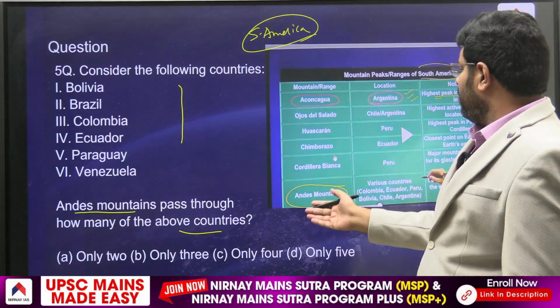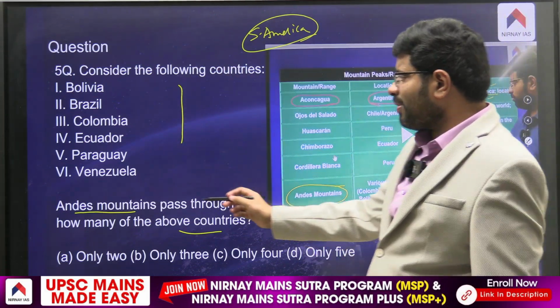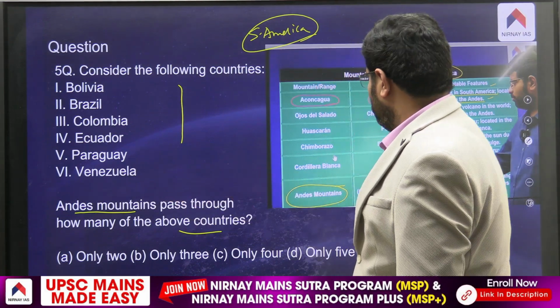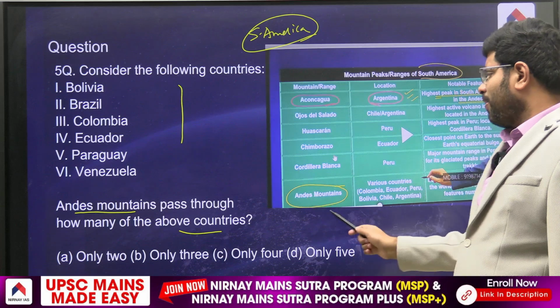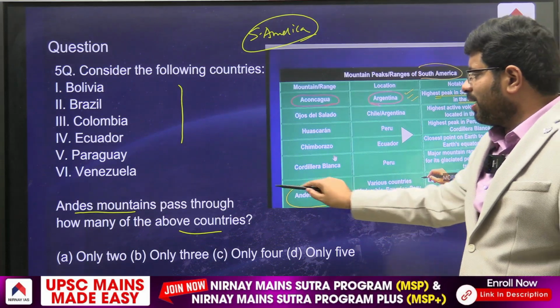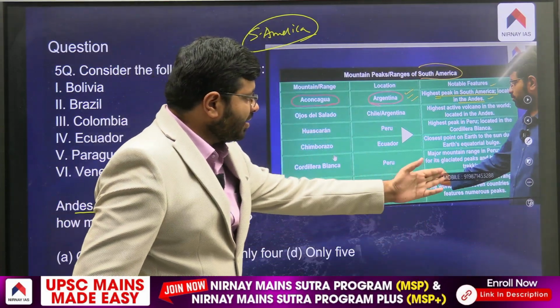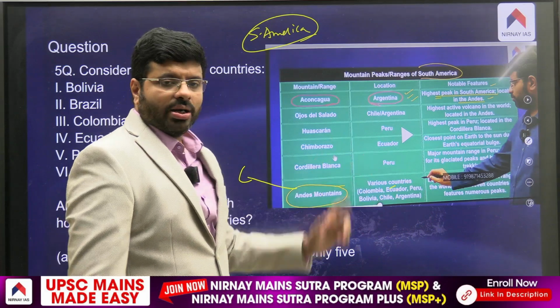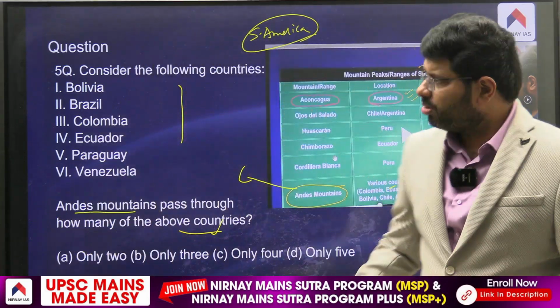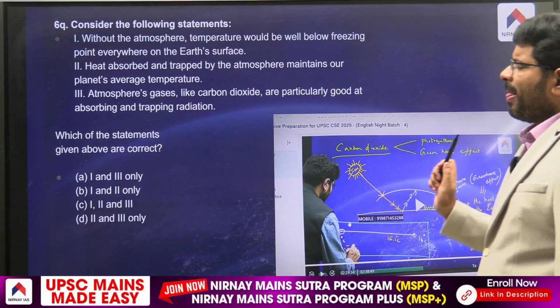Even that will give you an understanding of how Venezuela is quite far away, right? How Paraguay is not part of the Andes Mountains, you can clearly see, and then you can answer this straight away. You can see me explaining there, pointing the pen as well, right? So that is there.